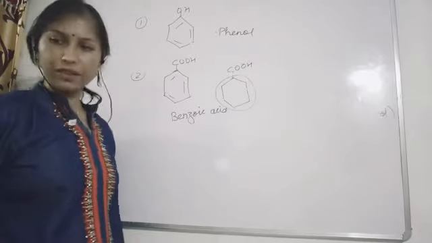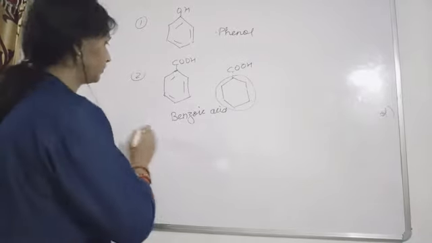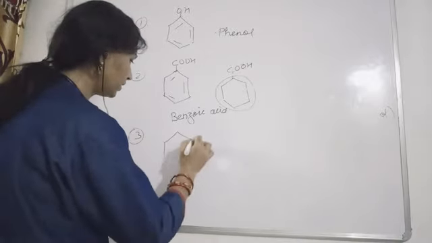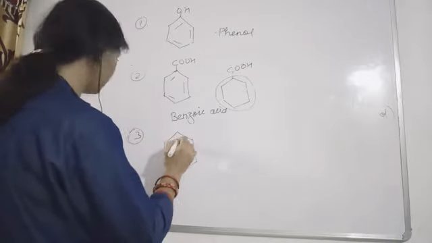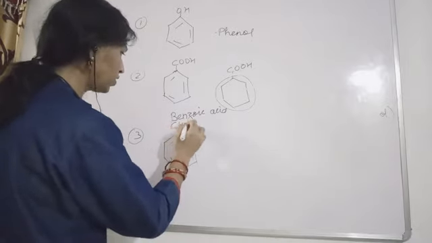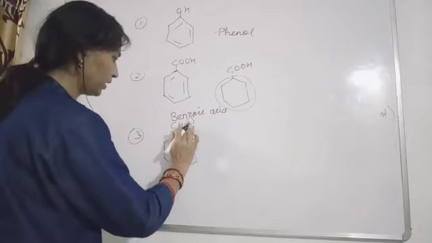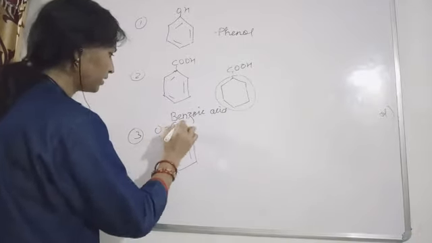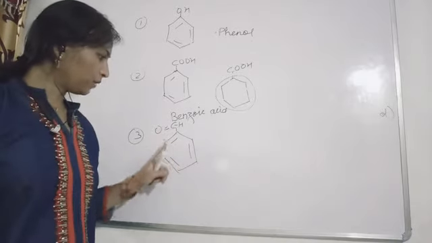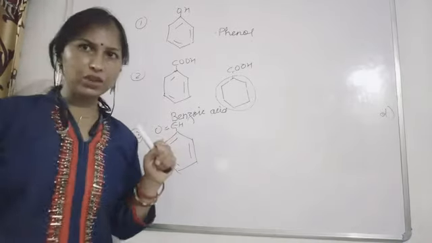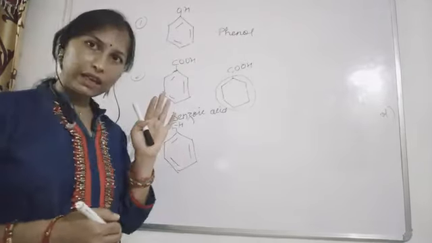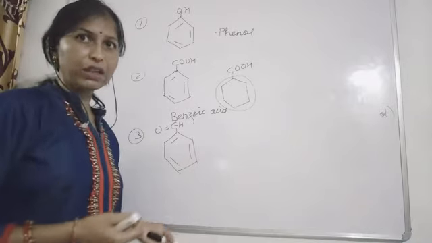Now the next, after this, let's write third. Suppose this CHO. Okay, if you want you can write like this, double bond with O. So CHO, the aldehyde group, if this is attached with any cyclic compound, then what name were we giving to that compound?